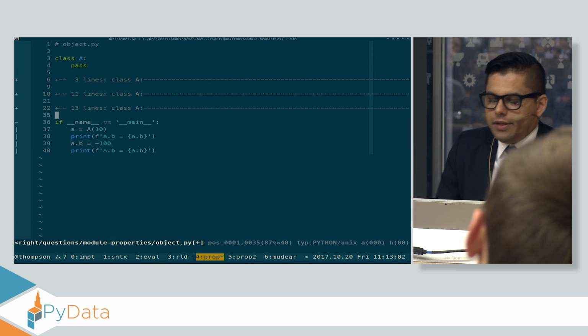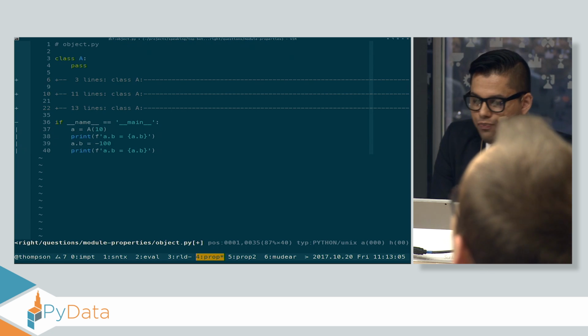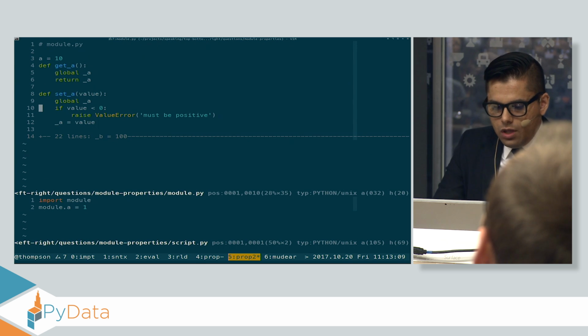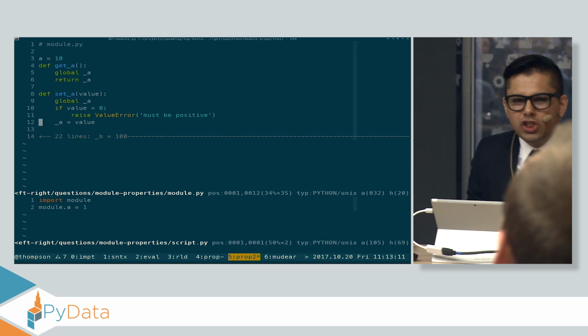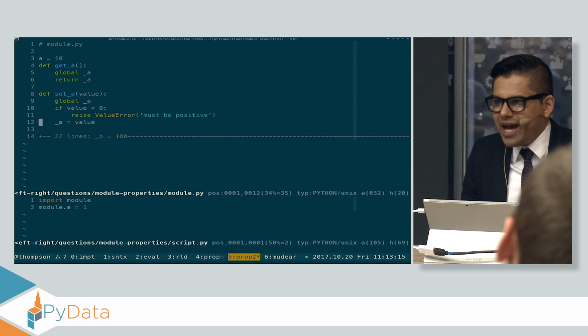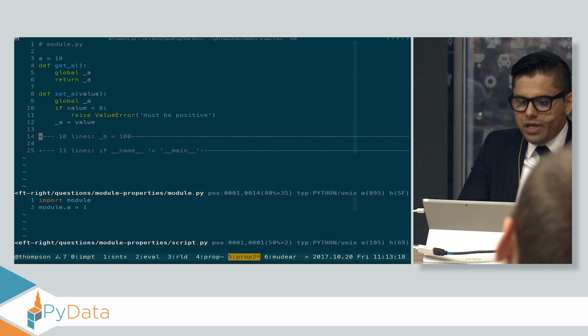Let's take a look at this. Well, here's what I know. Actually, let's take a look at our module. When I do module.a, that's just a load attribute, right? And so a module is just an object that I can't easily construct. But the answer to this is quite easy.